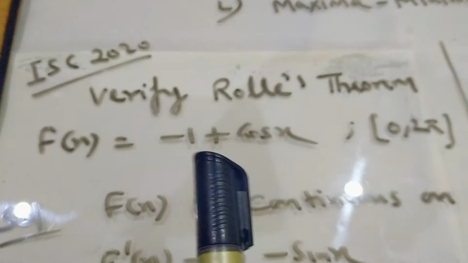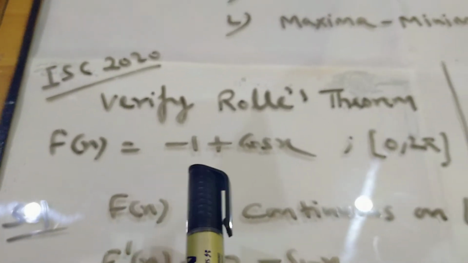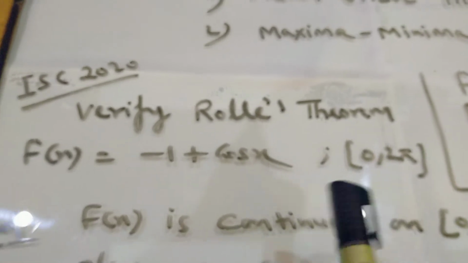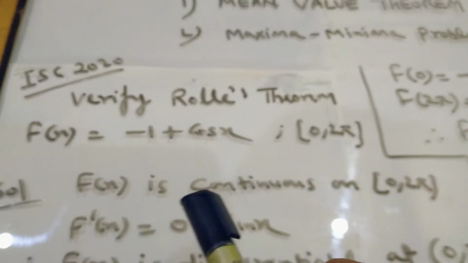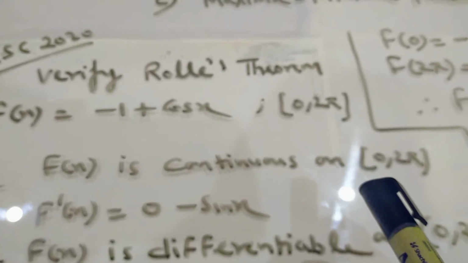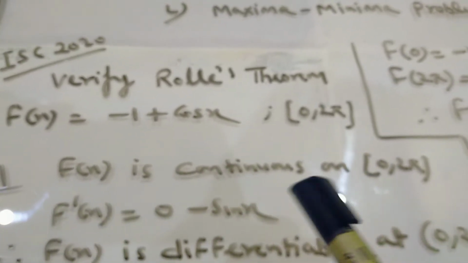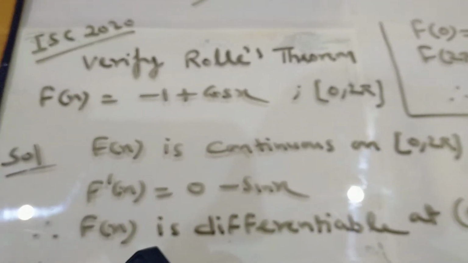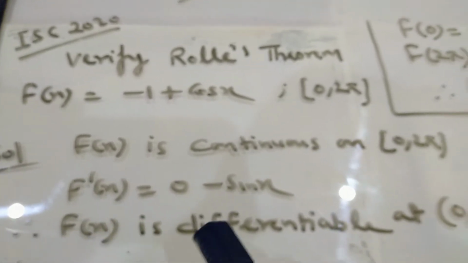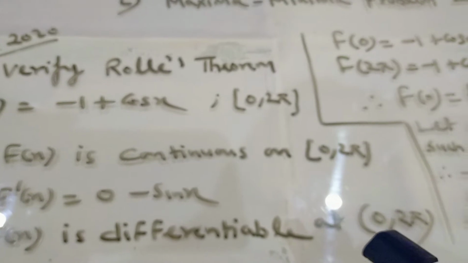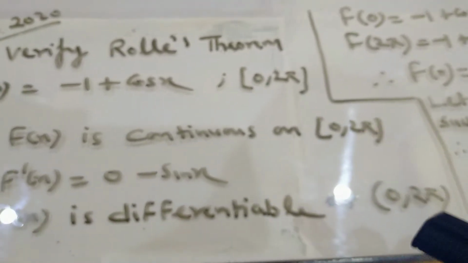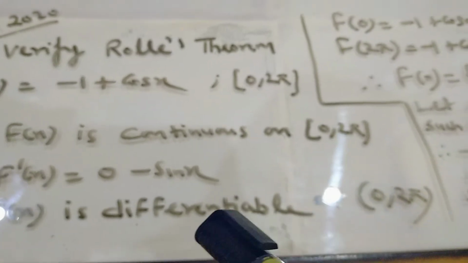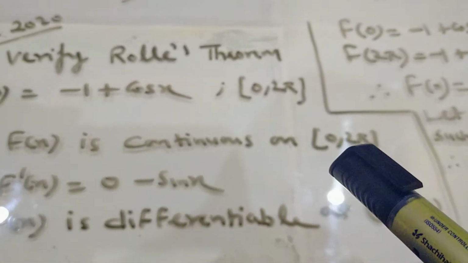Suppose I have to verify Rolle's theorem for f(x) = -1 + cos x in the interval 0 to 2π. First of all, I should write that f(x) is continuous in the closed interval 0 to 2π. This is the first step, continuity, and we have to write it in a closed interval. Now we have to differentiate it. Differentiation of -1 is 0, and differentiation of cos x is -sin x. So we can say f(x) is differentiable in the open interval 0 to 2π. Remember, for differentiability you should write open interval, and for continuity you have to write closed interval.